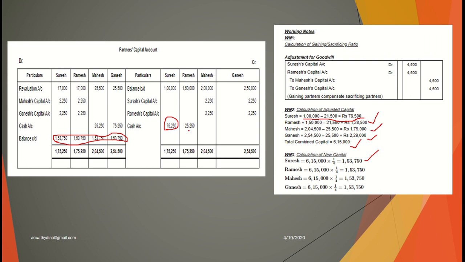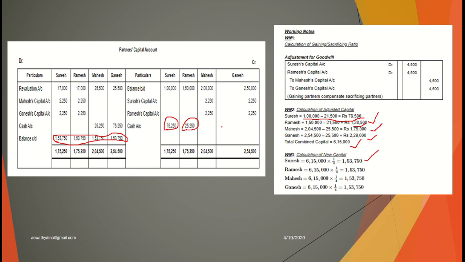And for Ramesh, adjusted capital is 1,28,500, is it? But Ramesh has to maintain 1,53,750. For Ramesh also capital is less, so Ramesh should introduce 25,250 as the extra capital. Debit side is more, so the balance comes on the credit side, that is the additional capital introduced by Ramesh.